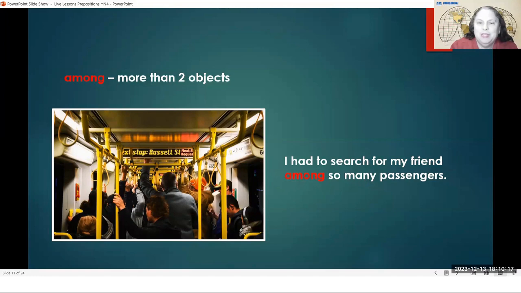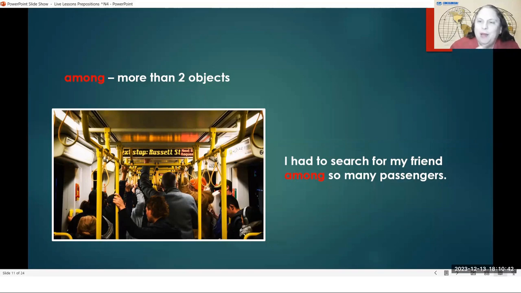A passenger is the name of someone who is riding on a train, a subway, a bus, a plane. Anytime that you are not driving, you are a passenger. So if I drive my car and I have children in the car with me, the children are passengers and I am the driver.